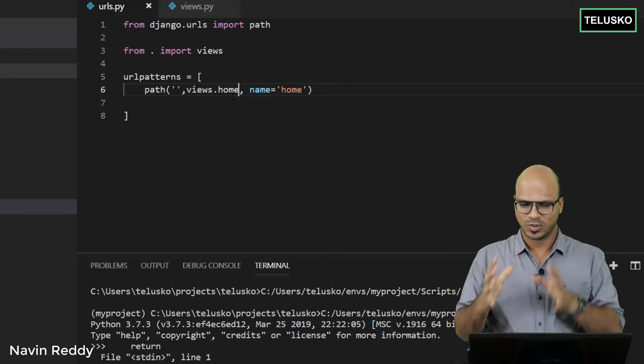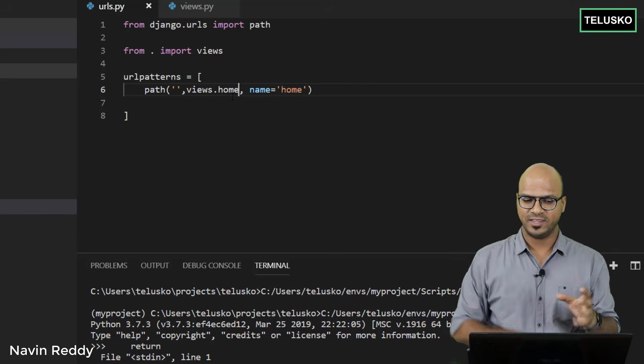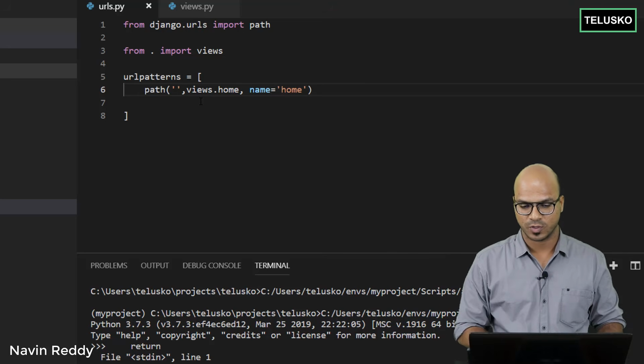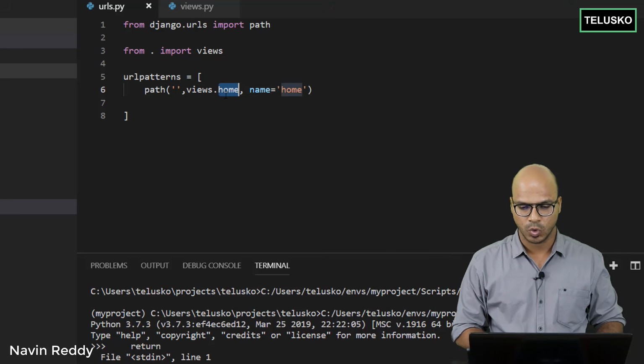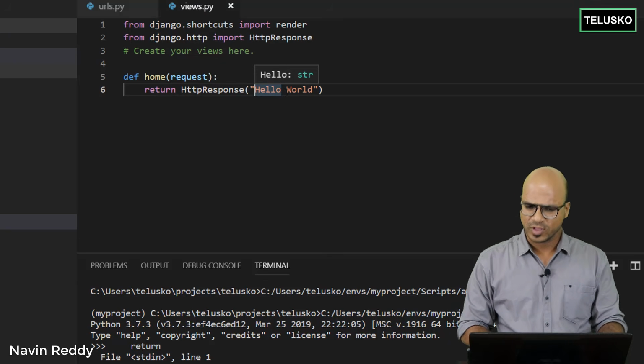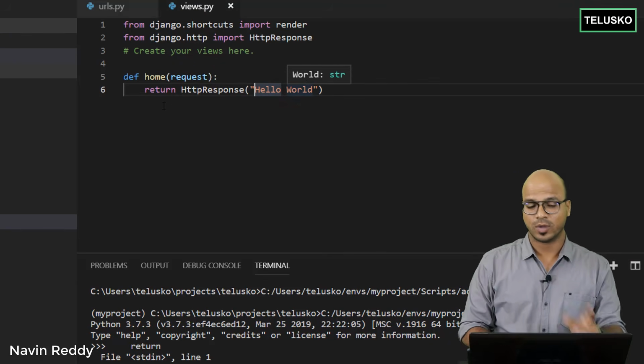But will this work? So you can see we got calc as an app and then we have edited two files because this will handle the mapping. So whenever you call the home page, it will call this particular function, which is home. And then in this views, it will print hello world. But will this work? Unfortunately, let's try.